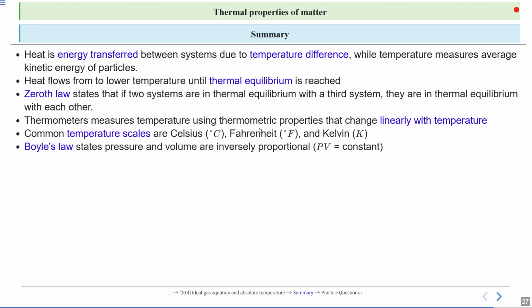Boyle's law states that pressure and volume are inversely proportional: PV equals constant.